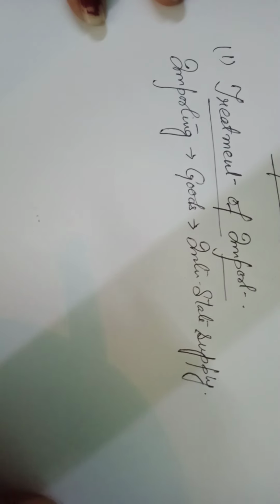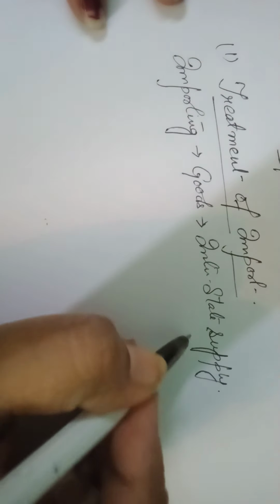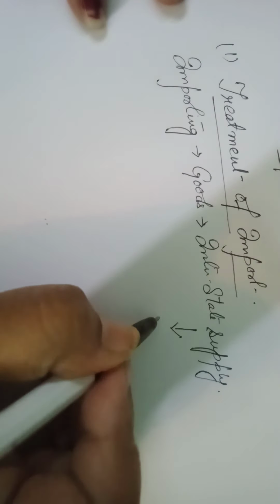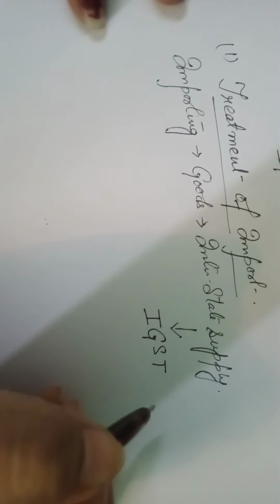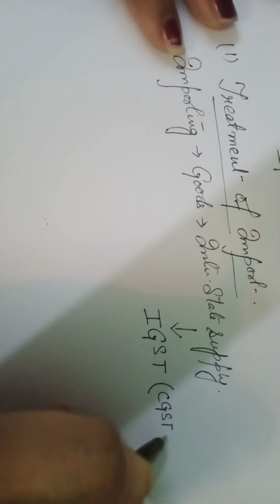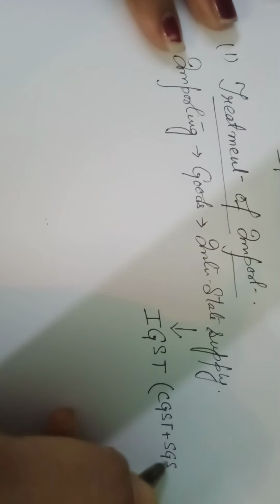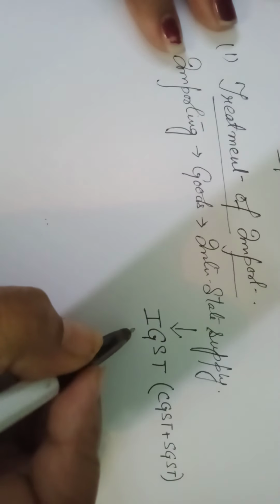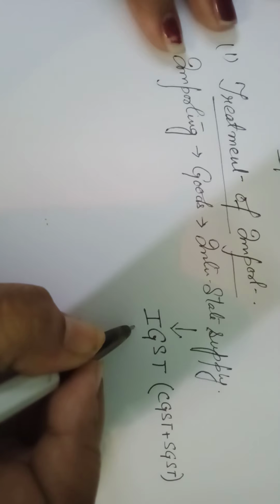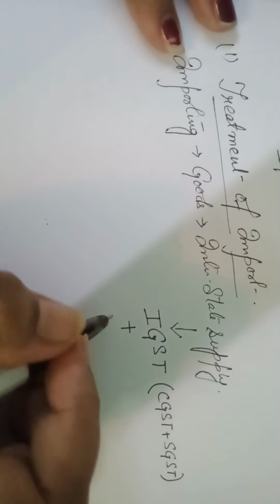So when there is interstate supply, it will obviously be subject to IGST, Integrated Goods and Service Tax, which is nothing but a combination of CGST plus SGST. And apart from IGST, what are the other taxes that would get charged?